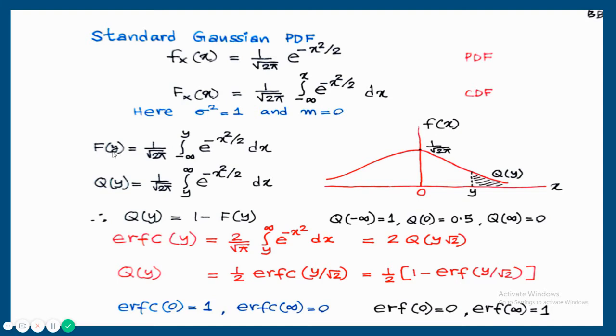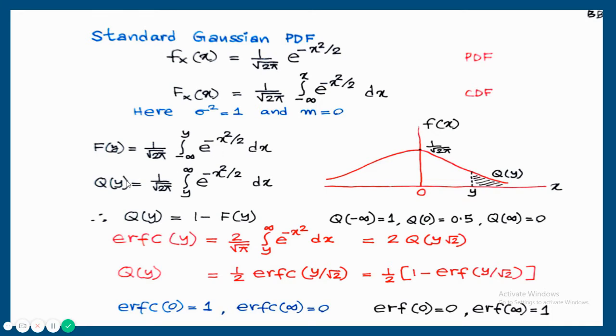F of y, that is cumulative distribution function, F of y is the accumulation of probabilities of the random variable from minus infinity to y. So integral minus infinity to y probability density function, that is minus infinity to y 1 by root 2 pi e raised to minus x square by 2 dx.